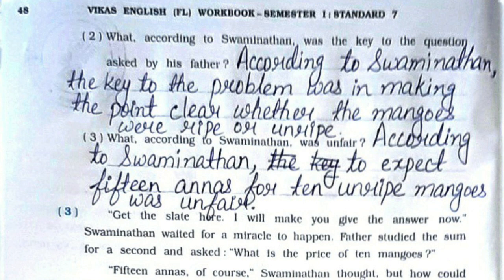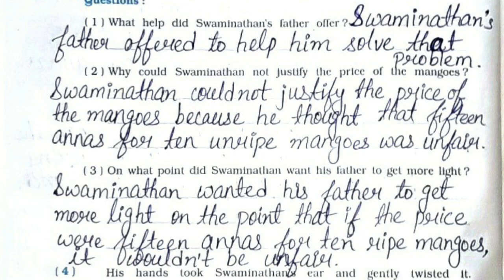Second, what according to Swaminathan was the key to the question asked by his father? According to Swaminathan, the key to the problem was in making the point clear whether the mangoes were ripe or unripe. Third, what according to Swaminathan was unfair? According to Swaminathan, to expect 15 annas for 10 unripe mangoes was unfair. Now, third paragraph question answers.